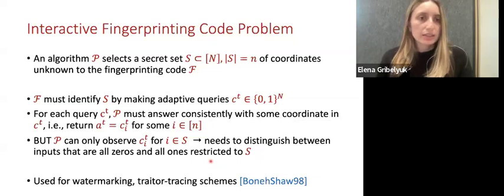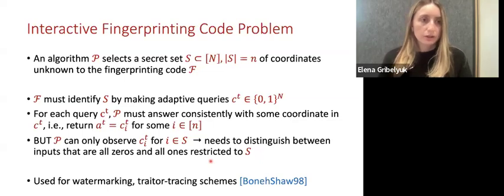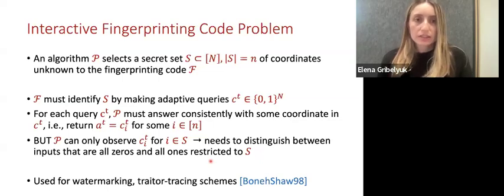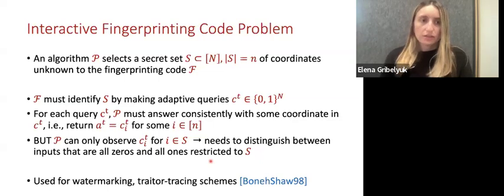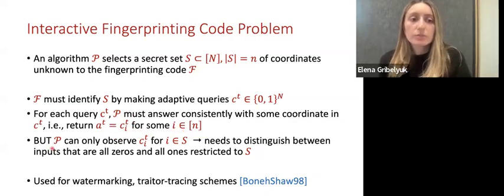Here, an algorithm P selects a secret set S of little n coordinates, which is unknown to the fingerprinting code. And over time, the fingerprinting code F will try to identify the secret set S by making adaptive queries CT. For each query CT, the algorithm P must answer consistently with some coordinate in CT. This means that it needs to return an answer which is equal to some Ci of T for some coordinate I in N. But an important restriction is that the algorithm can only observe the value CIT for coordinates I that are in the secret set S.